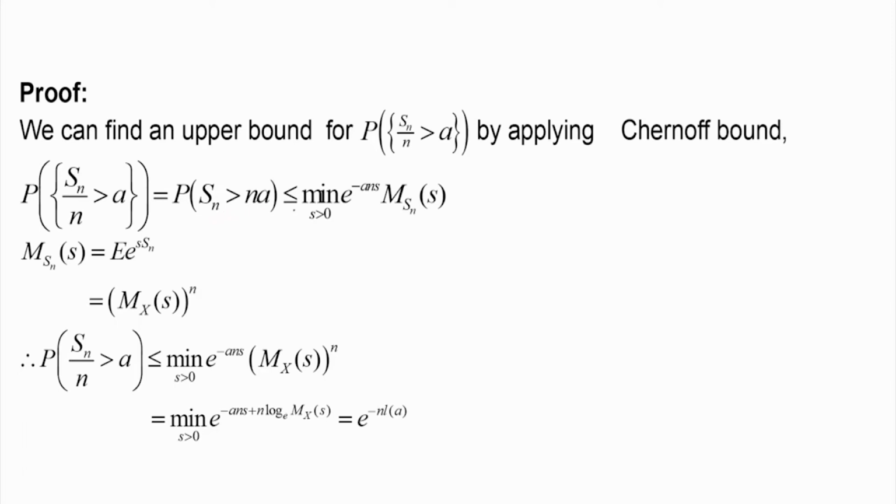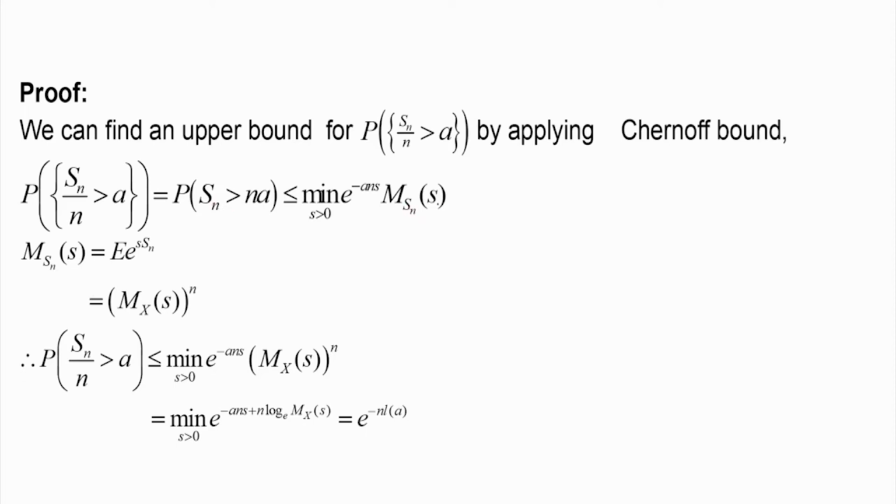That is less than or equal to the minimum over s greater than 0 of e to the power a n s, because the right hand side is n a, into m Sn of s, where Sn is the random variable.